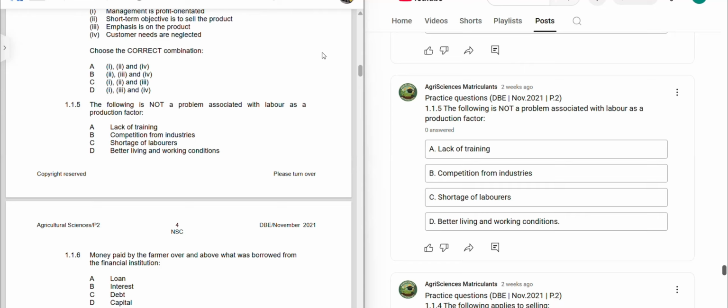All right. So, lack of training is a problem because if you don't train your laborers or your employees, that means they will not keep up with the current trends, because nowadays everything is changing fast.